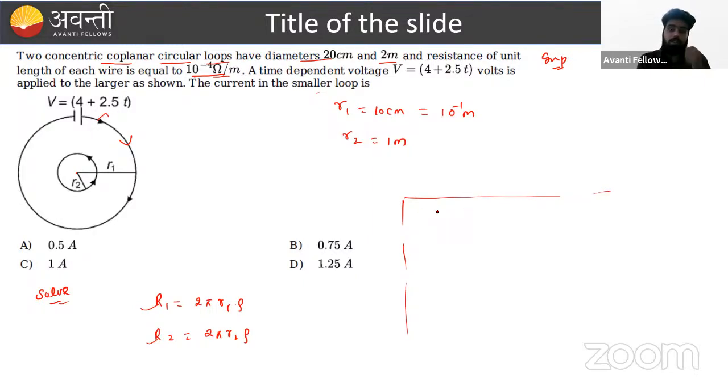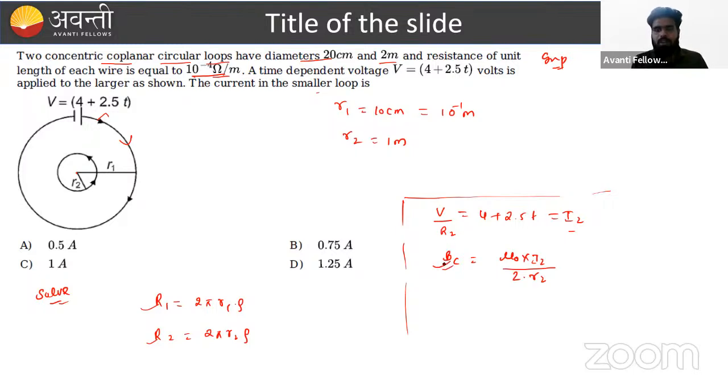Sir, once we have the resistance, can we find the value of current in the outer loop? How? See, in the outer loop, voltage is given, and the voltage is 4 plus 2.5 t. If we divide by the resistance R2, we will get the current in the outer loop. Once we get the current, can we find the magnetic field at the center due to this outer loop current I2? Yes, sir, B at center is mu naught N i upon 2R, where N is the number of turns; nothing is mentioned, so we consider 1, and R is the radius, here R2.